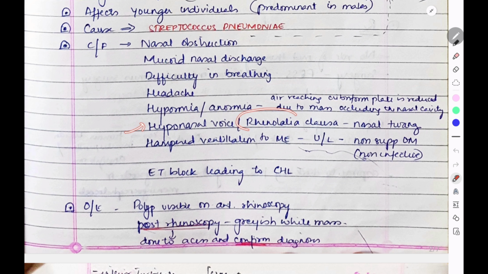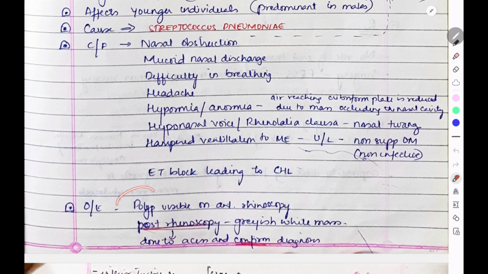Hyponasal voice or rhinolalia clausa, so there will be a nasal twang in the voice. There will be hampered ventilation to the middle ear that will cause unilateral non-suppurative otitis media. You have to keep in mind non-suppurative, non-infective otitis media. So the eustachian tube will be blocked, leading to conductive hearing loss. So these are the clinical features.